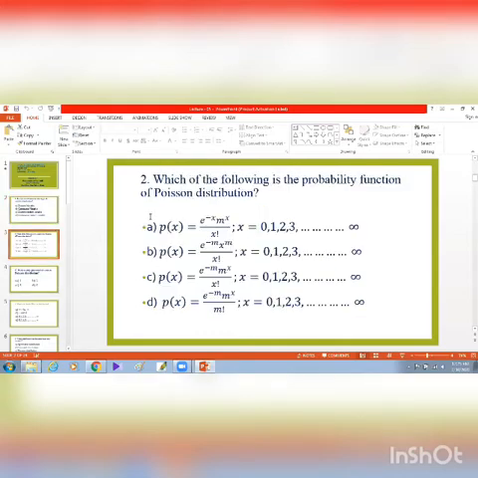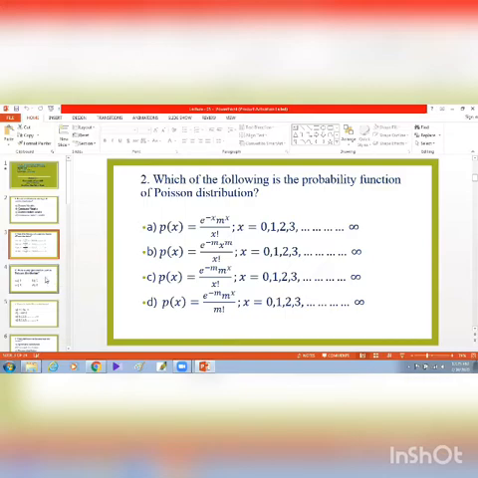The second question is, which of the following is the probability function of Poisson distribution? Here, four options. The answer is number C. P of x equal to e to the power minus m, m to the power x divided by x factorial, where x equal to 0, 1, 2, 3 up to infinity.